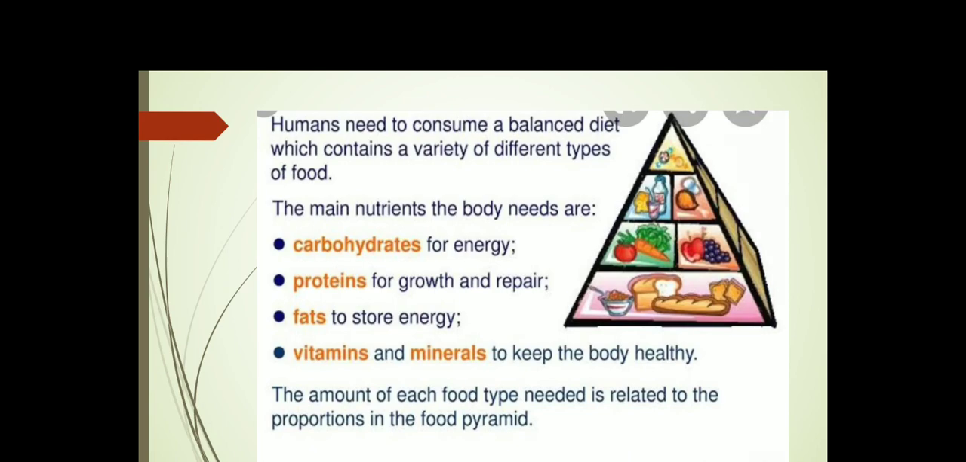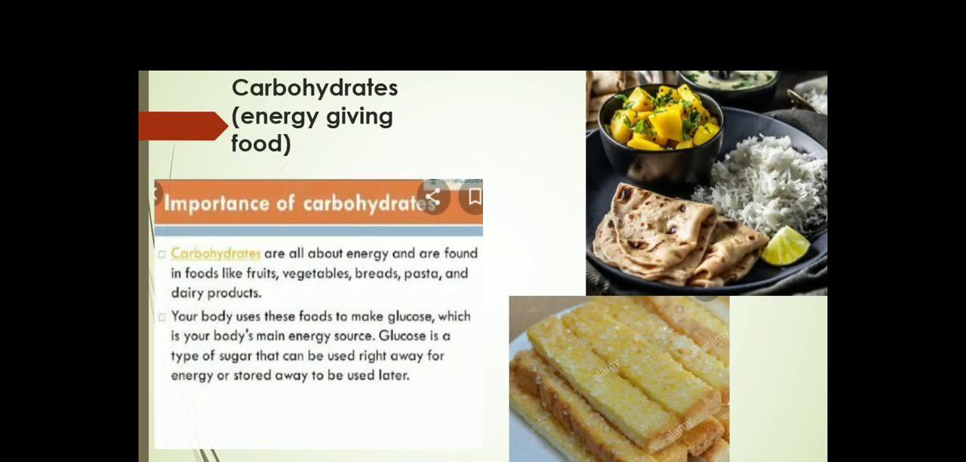Now we will discuss carbohydrates. What are carbohydrates? They are the energy giving food. Like, children, in the picture you can see rice, chapati, aloo or potato, bread with sugar. These all are rich sources of carbohydrates.